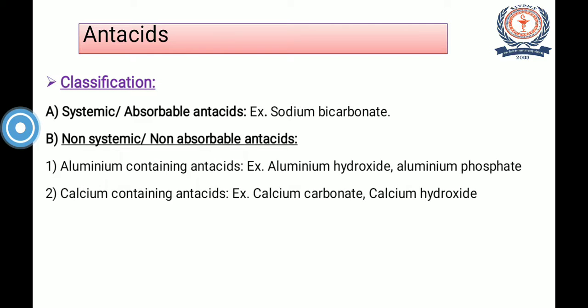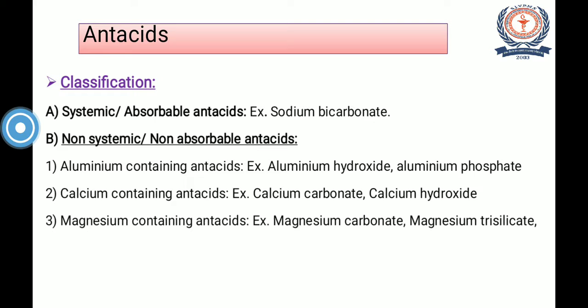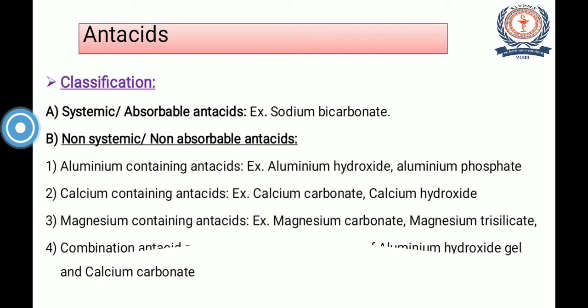Then the calcium containing antacids, example calcium carbonate or calcium hydroxide. Then magnesium containing antacids, example magnesium carbonate and magnesium trisilicate. Next is the combination antacid preparations, example combination of aluminum hydroxide gel and calcium carbonate. So these are nothing but the examples of non-systemic or non-absorbable type of antacid. As the name indicates, they are not getting absorbed into the systemic circulation. So this is about classification.